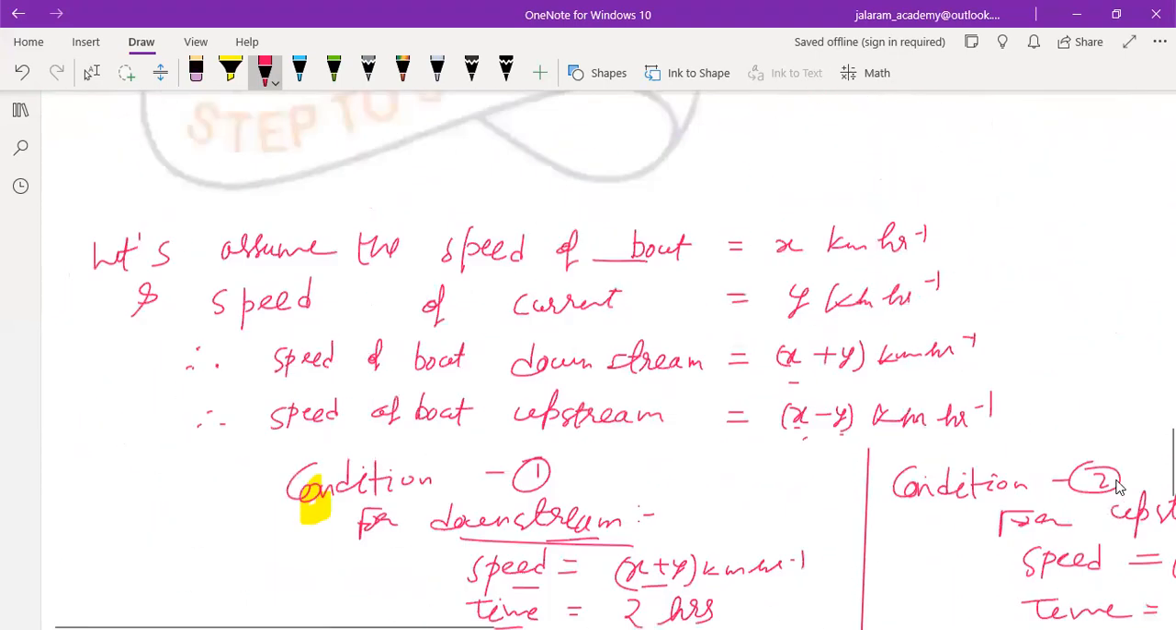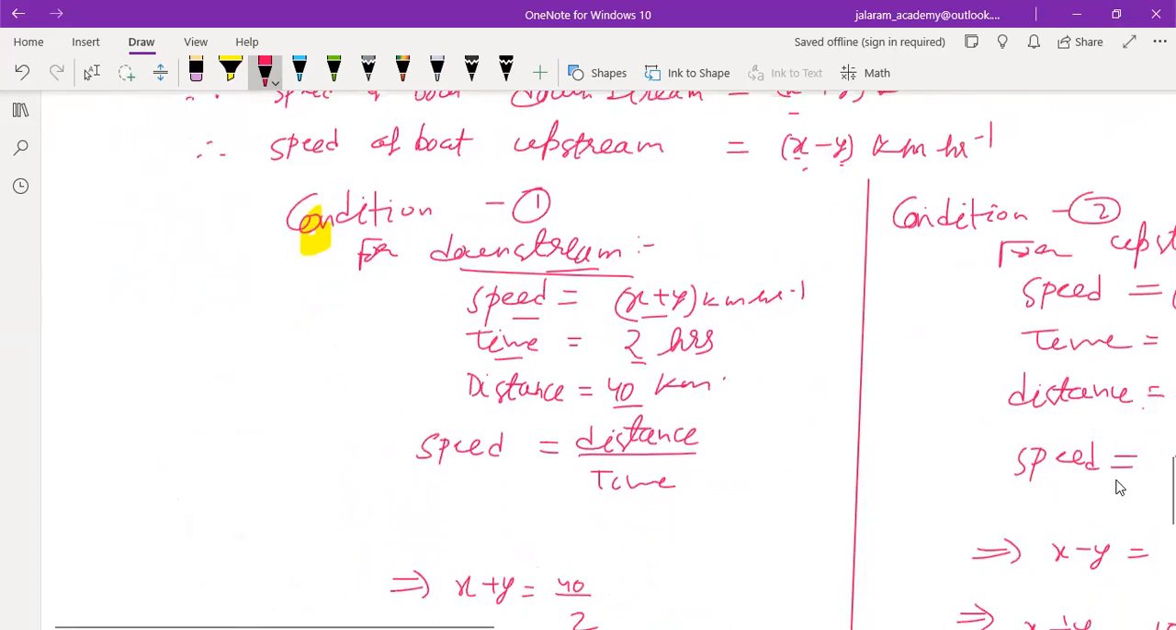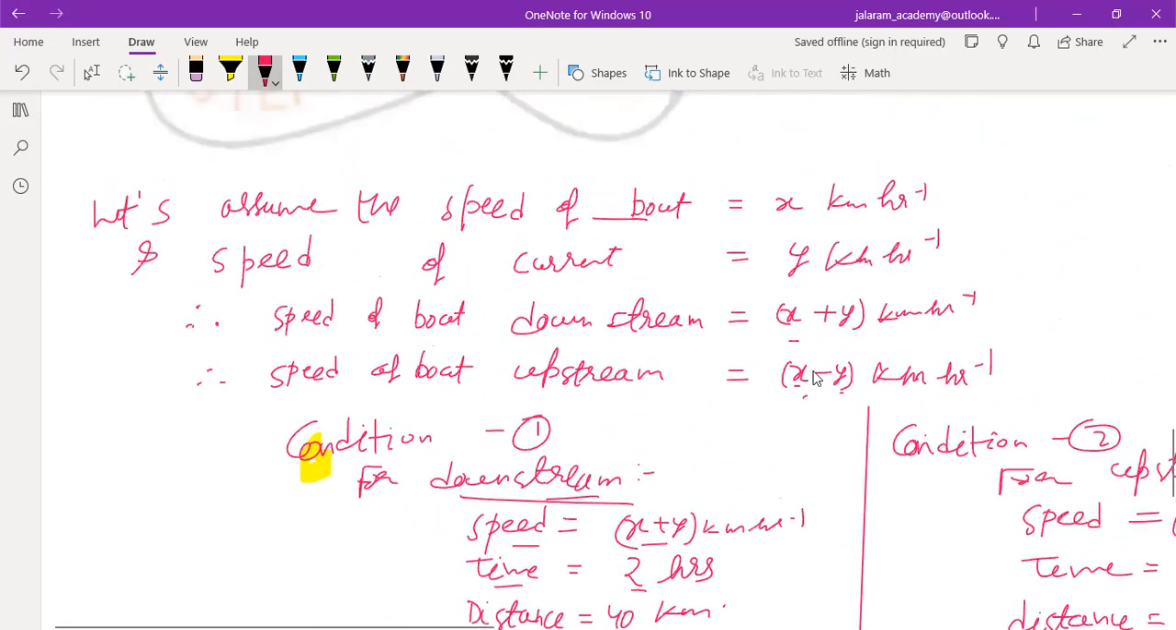So always remember, whenever there are questions involving upstream and downstream, first we assume the speed of the boat. These 4 lines are compulsory to write. Assume that speed of boat is x kilometer per hour, speed of current is y kilometer per hour, speed of boat downstream is x plus y kilometer per hour, as we should add speed of boat plus speed of stream. First preference is always given to the boat. Speed of boat upstream is speed of boat minus speed of stream. These 4 lines must be remembered to solve these types of questions.